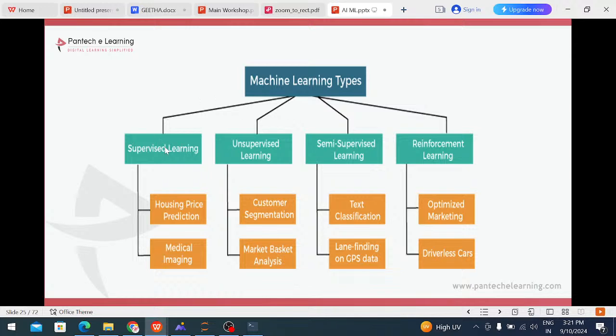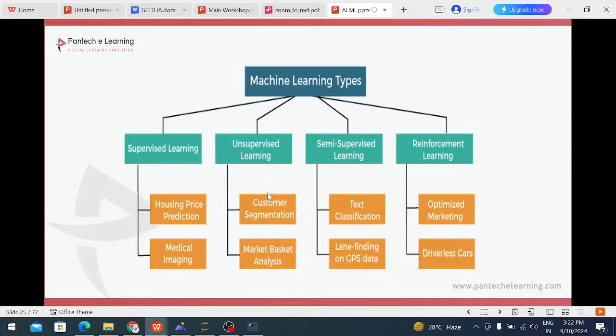After that, supervised machine learning. In supervised machine learning we are collecting labeled data. Labeled data means based on the input we can predict the output. That is known as supervised machine learning. These are the examples for supervised machine learning: house price predictions and medical imaging. These are the applications for supervised machine learning.